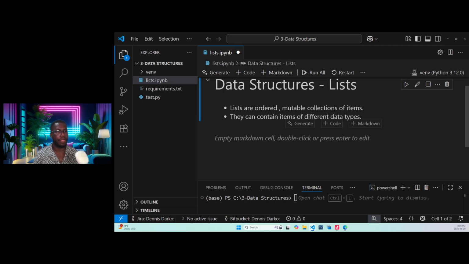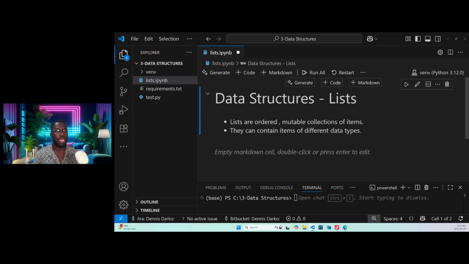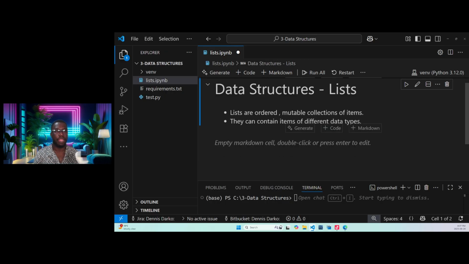All right. So now we are clear on lists. The next thing we are going to do is show you what creating a list looks like. Because I started with markdown, whenever I run this, my next cell will be a markdown, but I will tell VS Code that I don't want the markdown as my next cell.